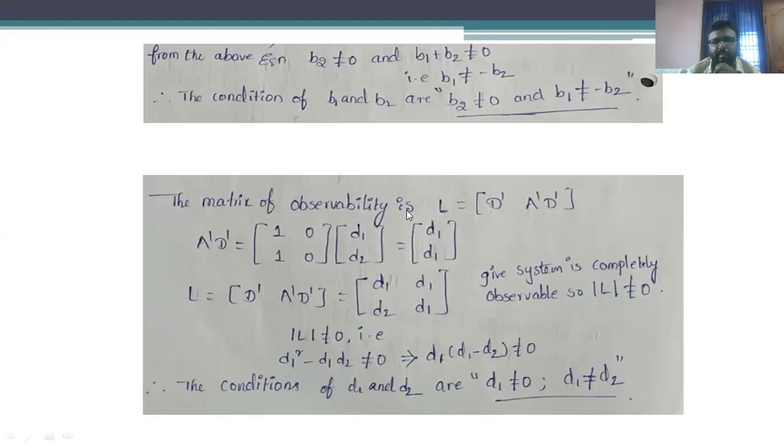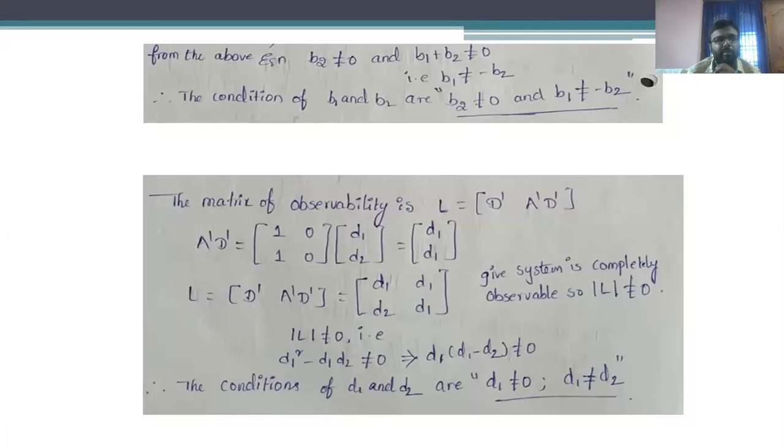So the observability matrix is L equal to D complement, A complement D complement. Therefore, A complement D complement is obtained with the transpose of matrix A and D multiplied. We have obtained those values as D1 and D1, both the values are D1. Substituting the values of D complement and A complement D complement, we get a matrix of size 2 by 2, that is D1, D1, D2, D1.